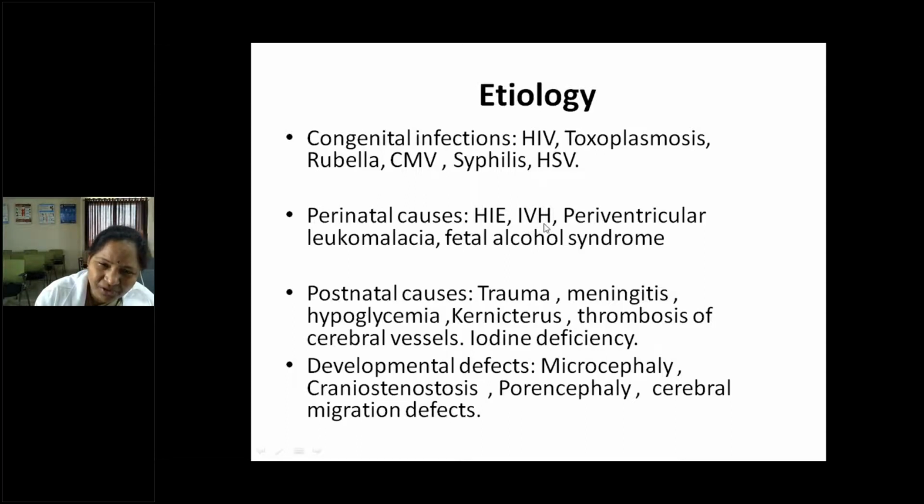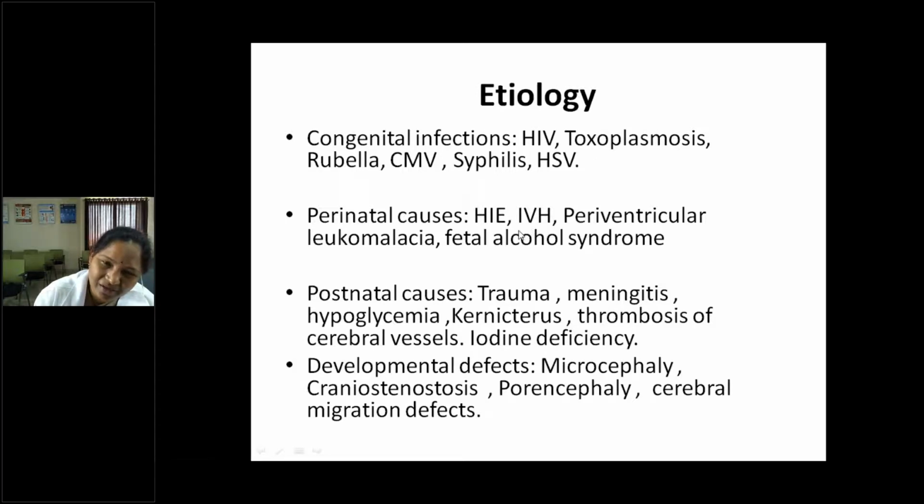What is IVH? Intraventricular hemorrhage. This is also more common in premature babies. So avoiding premature deliveries, taking antenatal care and avoiding teenage pregnancies in turn decreases preterm deliveries, preterm babies, and antenatal steroids. If you give proper care to the preterm babies, then we can prevent some, and avoid rapid boluses in premature babies.